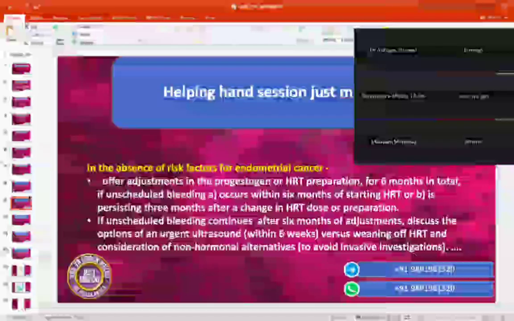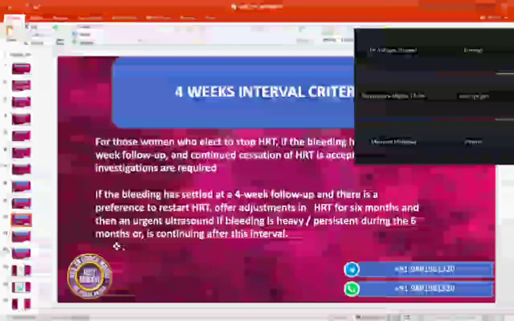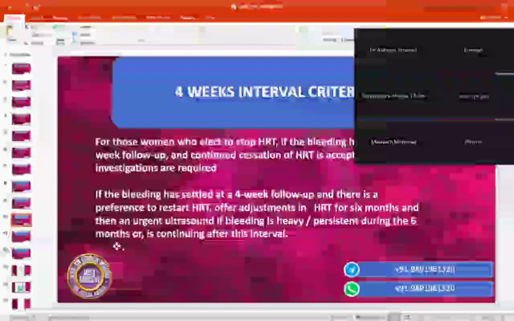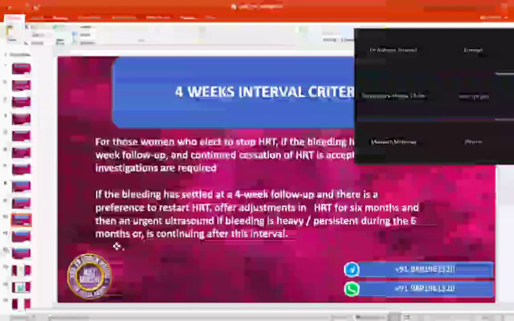However, if you don't wish to go for a scan, then there is another option. You can stop or wean off this hormone replacement, and we can start you on non-hormonal preparations. But again, we'll be reviewing you at 4 weeks. If at 4 weeks your bleeding has stopped and you don't have any bleeding, then you can continue with the cessation of this hormonal therapy, and you don't need any further follow-up with us.